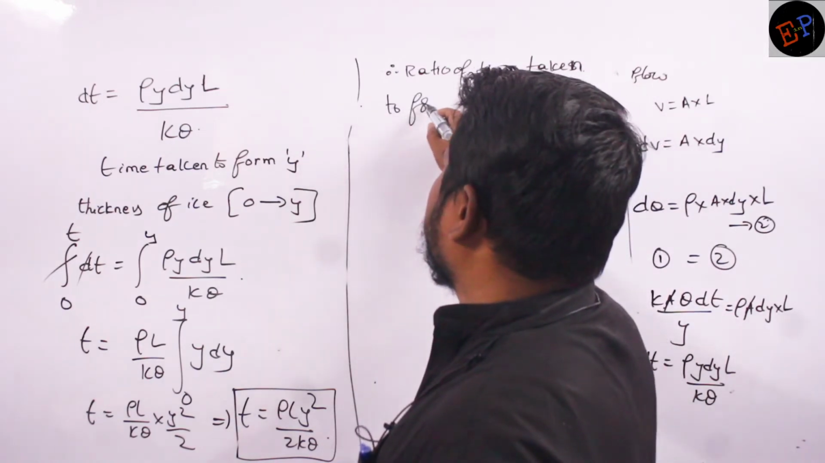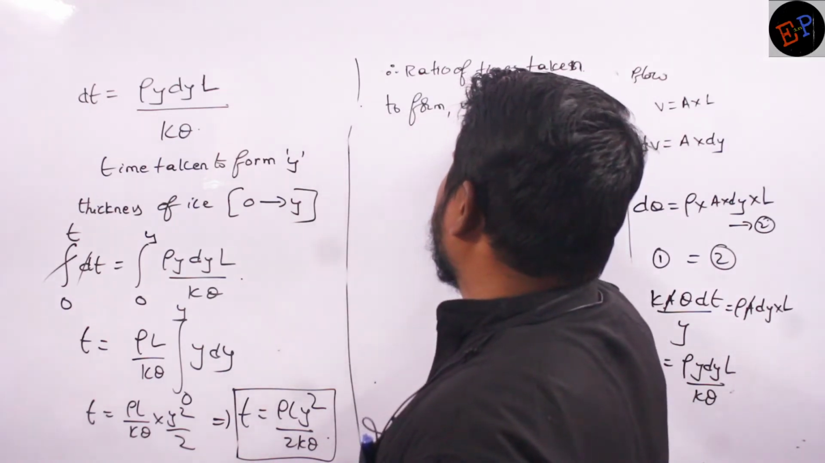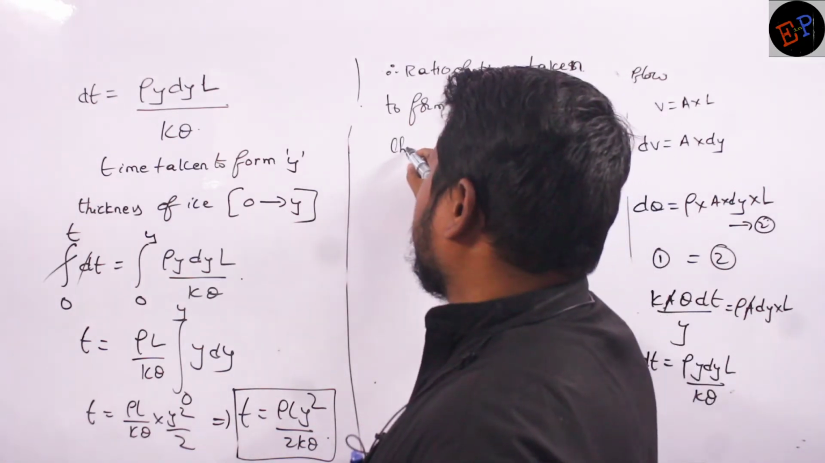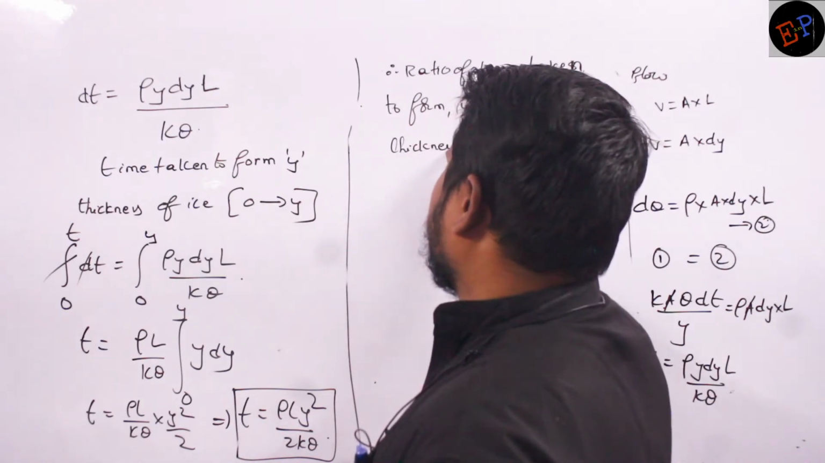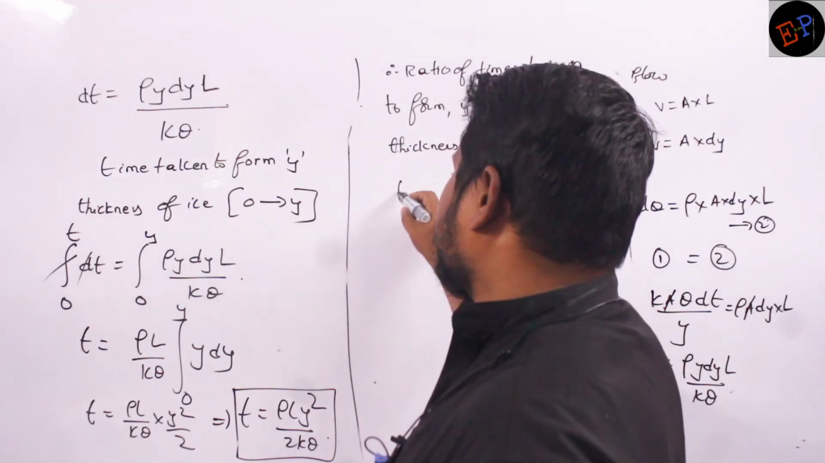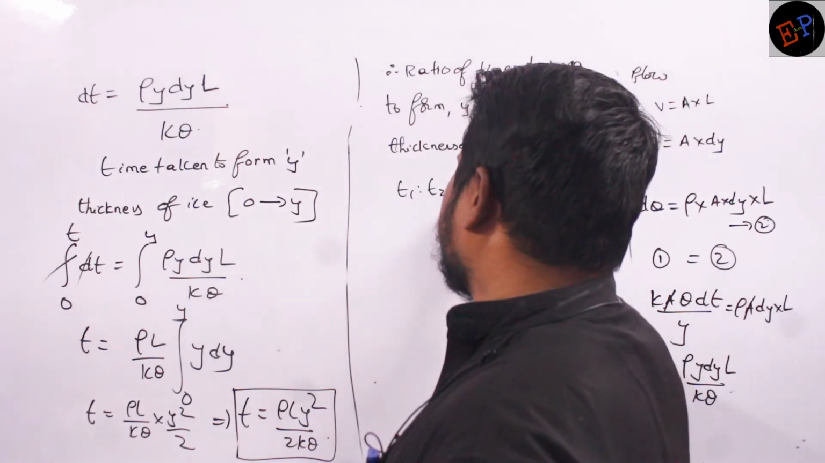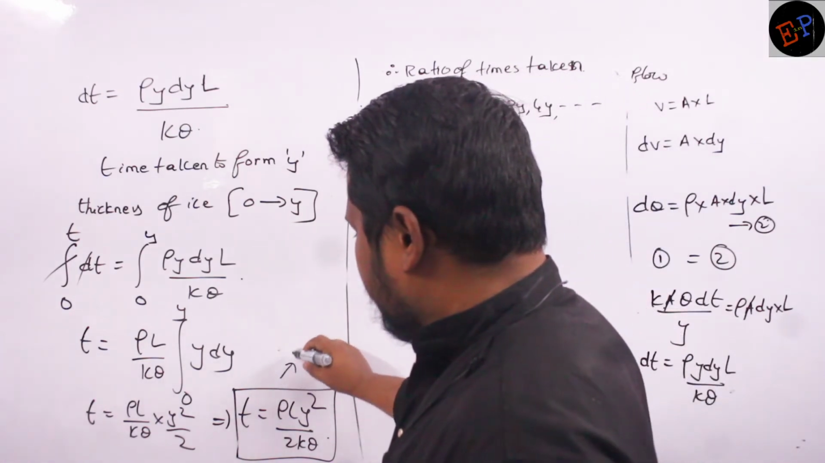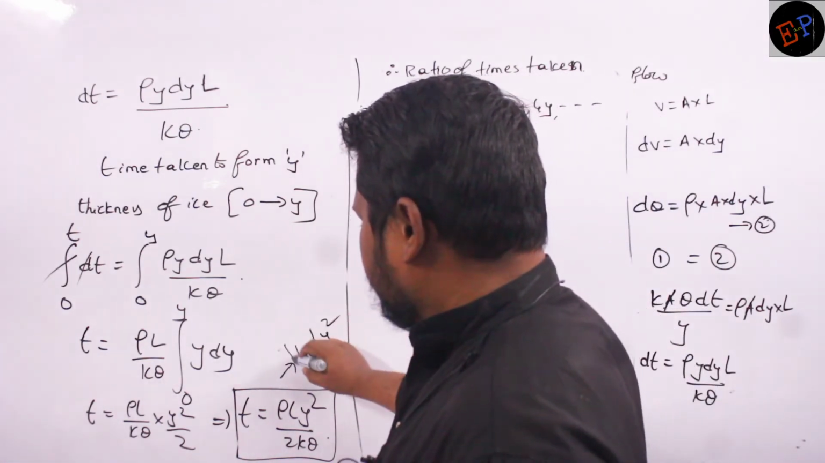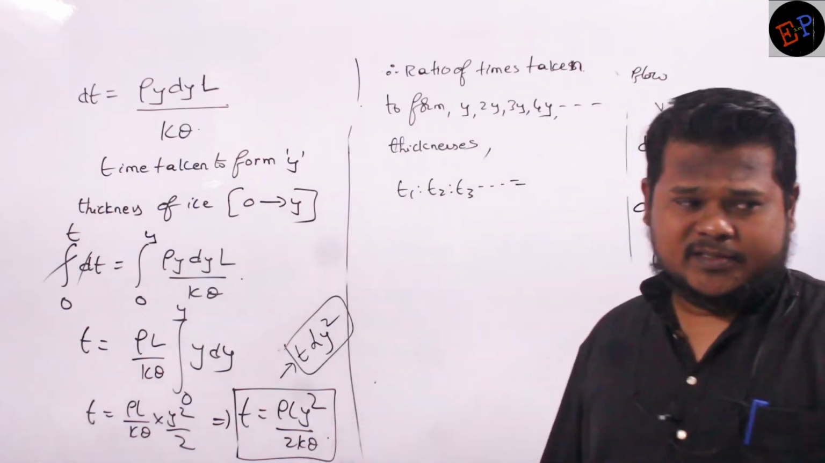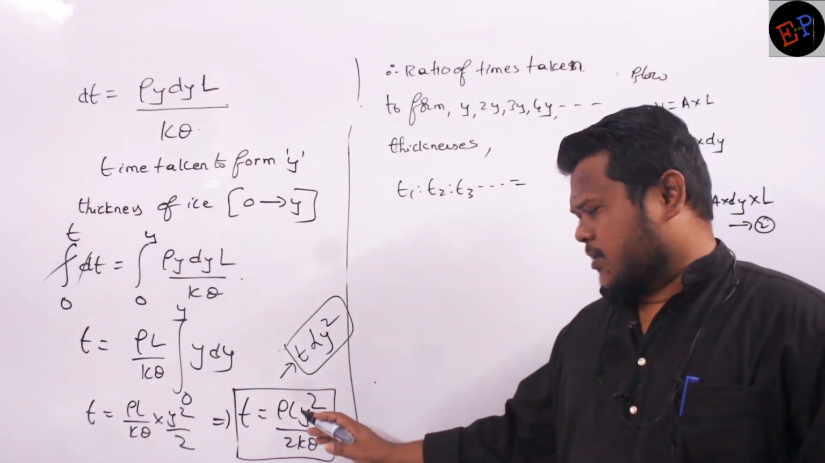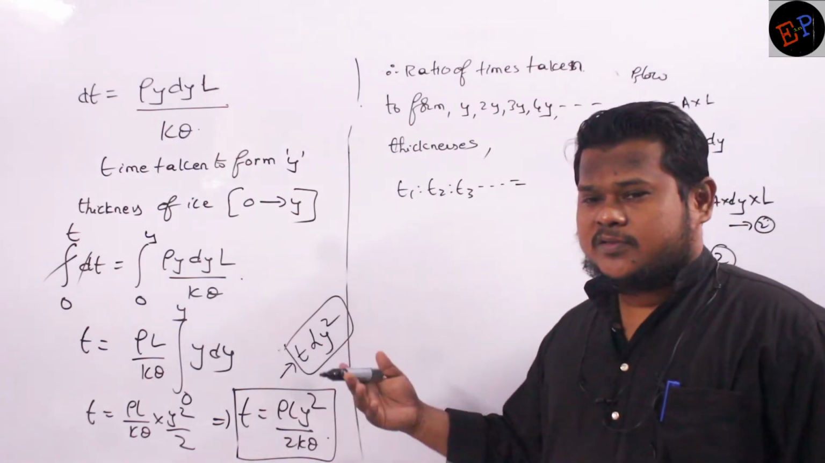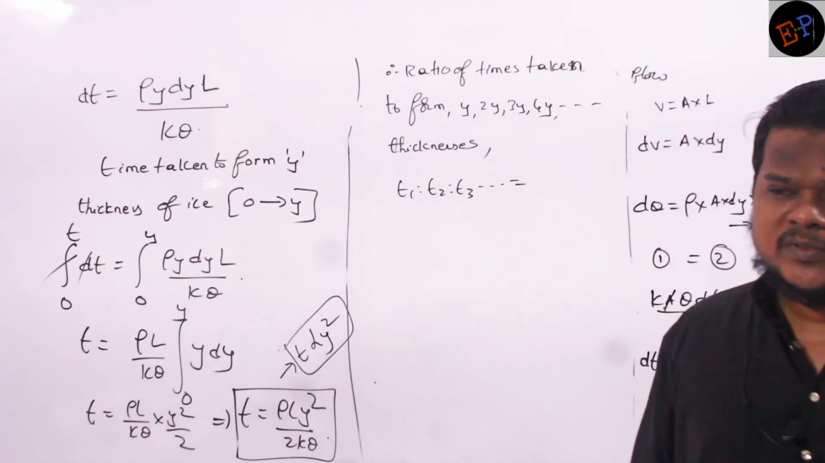to form y, 2y, 3y, 4y thicknesses. Okay. Times taken, t1 is to t2 is to t3, and it goes on, is equal to. See here, one thing which I can write is, time is directly proportional to y square. Clear? Remaining all terms, rho, L, 2, k, theta, all of them are constants. So as the time increases, the thickness of ice also will increase. So time is directly proportional to y square.